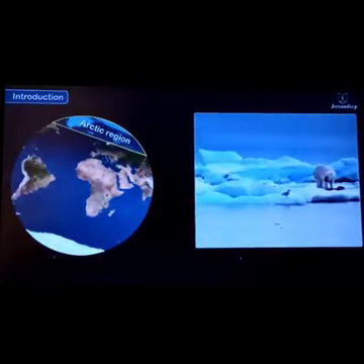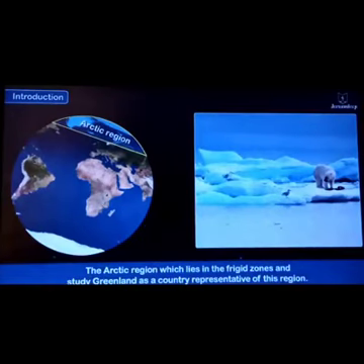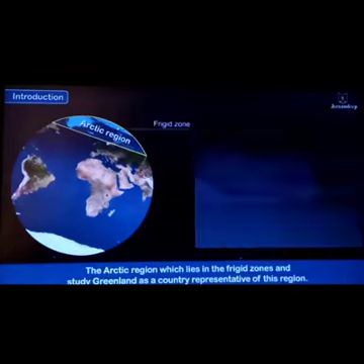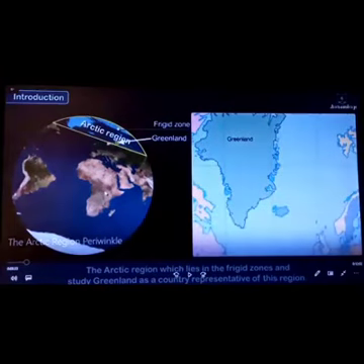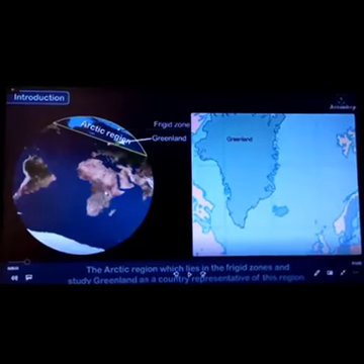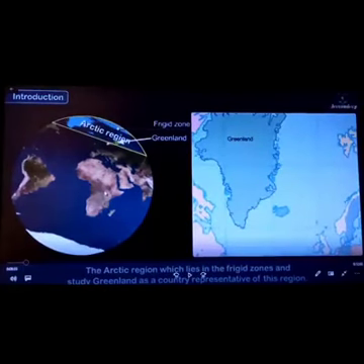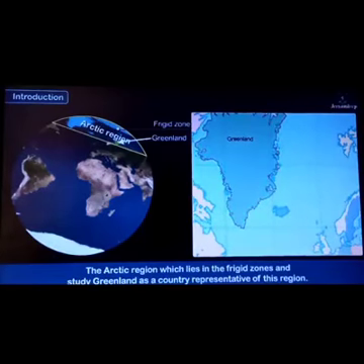So we have named it the Arctic region. The Arctic region lies in the frigid zone, and we will study Greenland. This area is called Greenland, a country representative of this region. Whenever we want to talk about the Arctic region or the polar region, we can talk about Greenland. Yes, the icy land, we have named it Greenland. Right, guys?